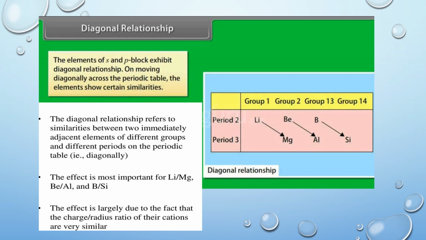What is the cause of diagonal relationship? As we move from left to right across a period, the electronegativity of elements increases. As we move down a group, the electronegativity of elements decreases. On moving diagonally, the two opposing tendencies almost cancel each other and their electronegativity value remains almost the same. Hence, diagonal pairs, that is, lithium-magnesium, beryllium-aluminum, boron-silicon, etc., show similar properties.